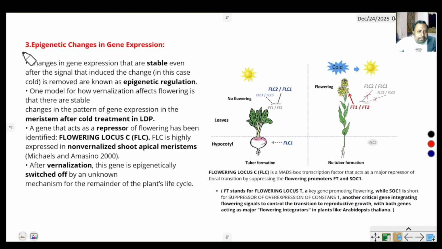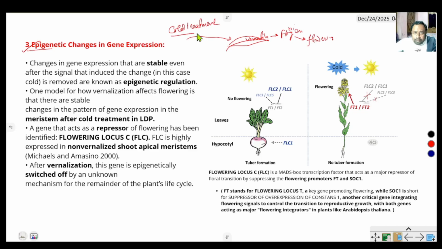Then epigenetic changes on gene expression, or the role of different genes for flowering by vernalization. What is epigenetic effect? Suppose this is a plant leaf. When we apply cold treatment, the leaf produces vernalin, that produces florigen, and ultimately flowering occurs.